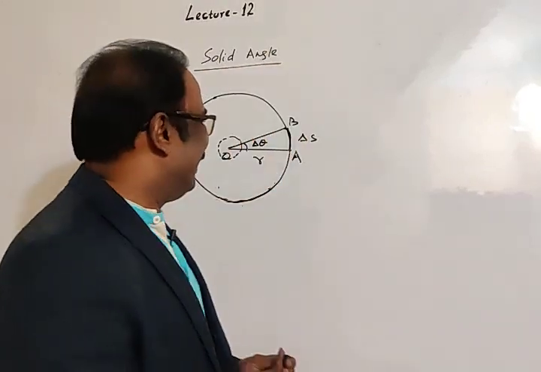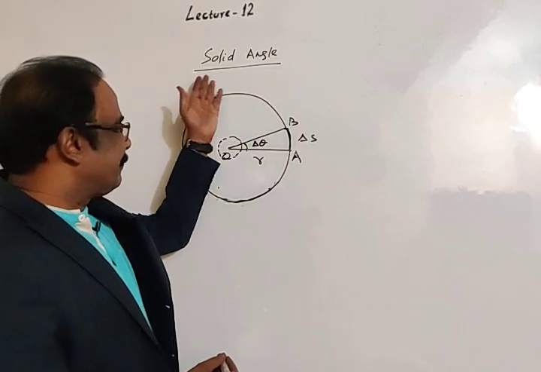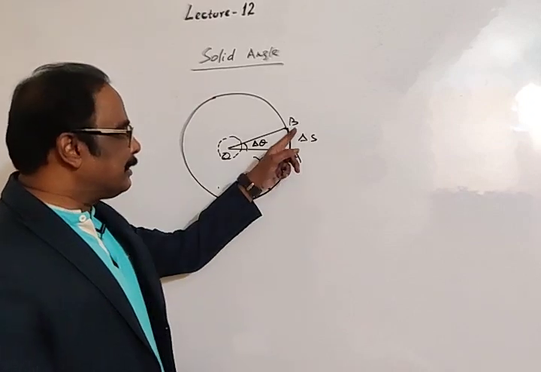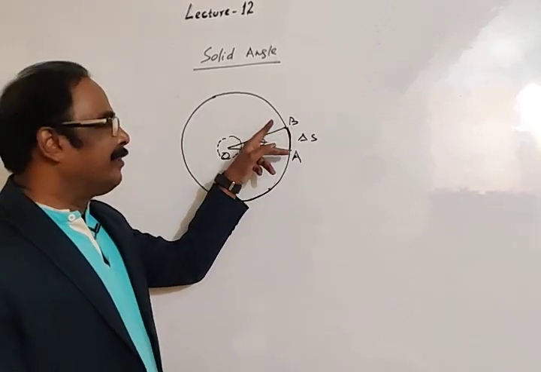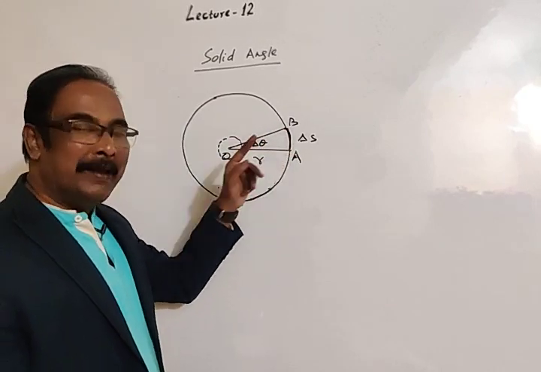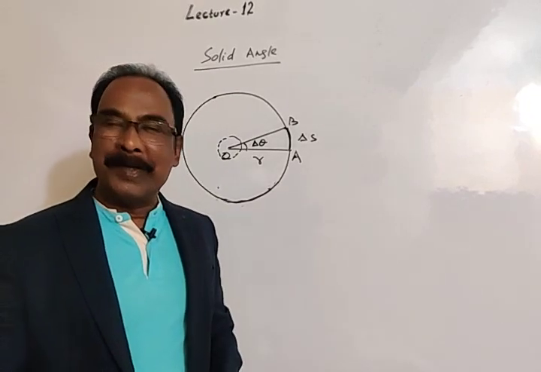Let's consider a circle. The radius of the circle is r. Now let's consider an elemental length on the circumference of the circle, that is AB. Then we may say AB is an arc of the circle.